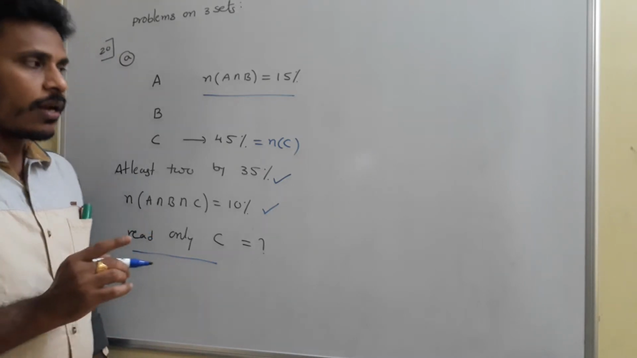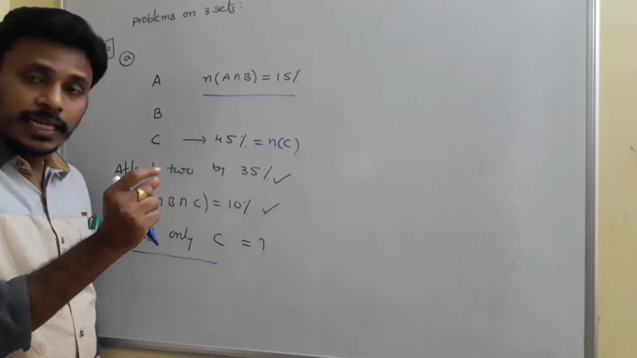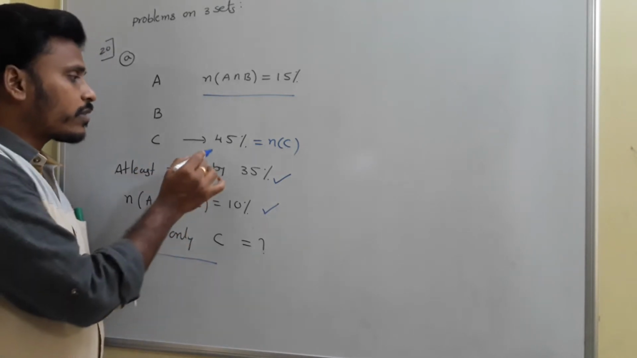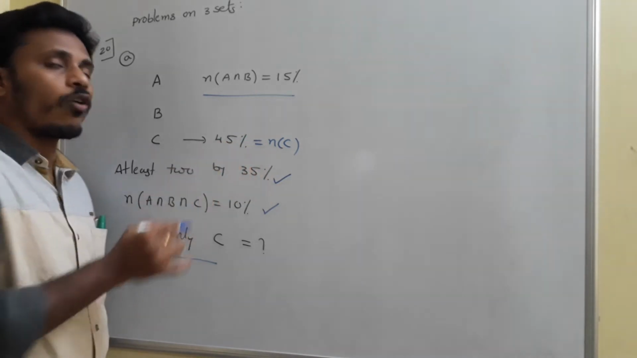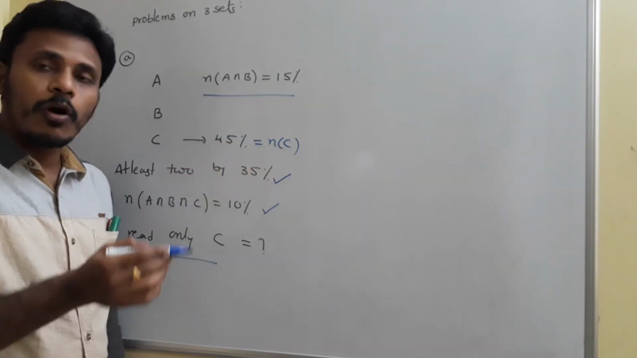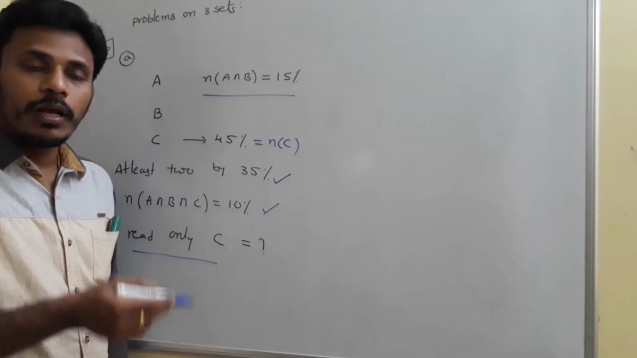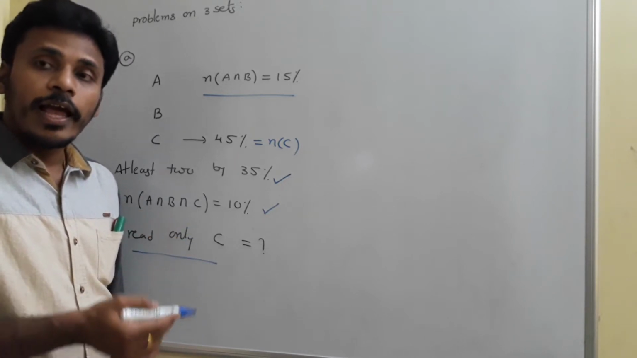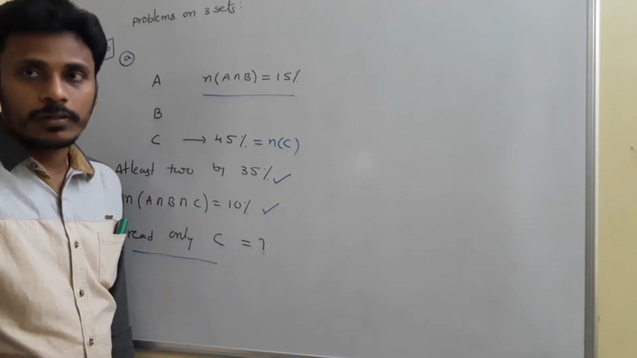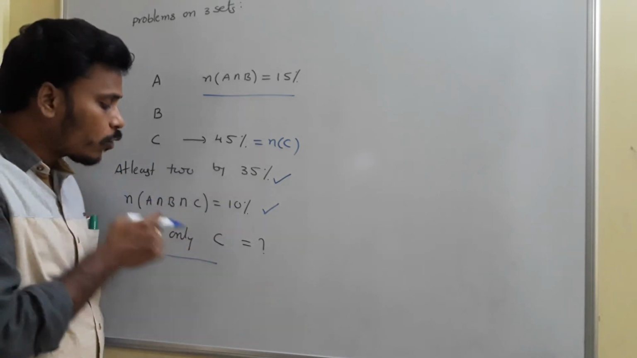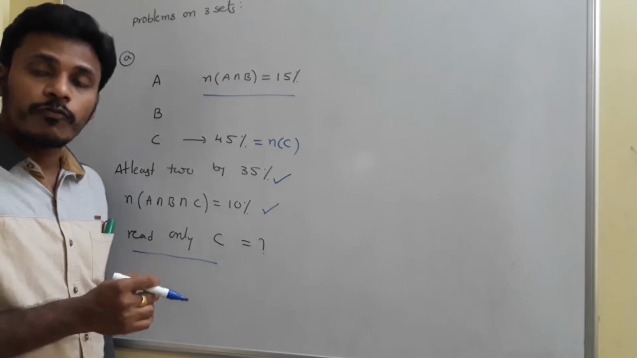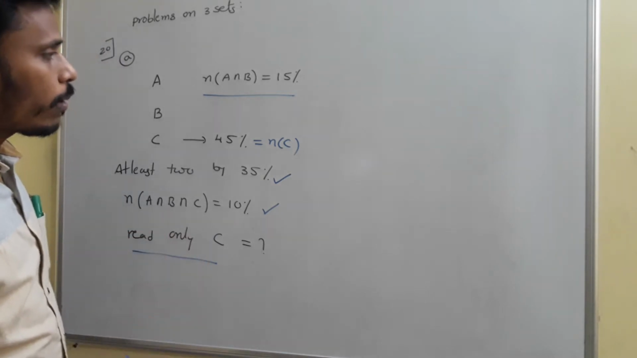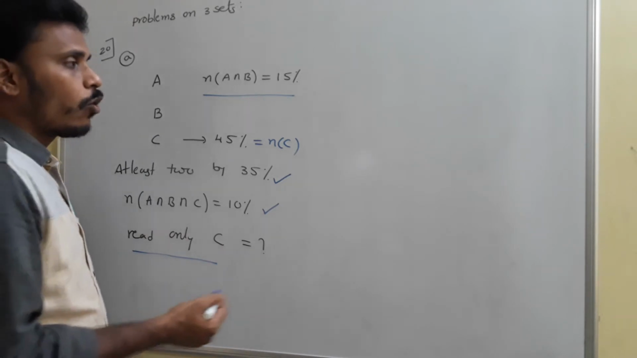I already gave you a clear idea of the difference between only C and C. The persons who read newspaper C are 45%. Among those 45% of the people, some may read only newspaper C, and some may read some other newspapers along with C. So now we need to identify the percentage of persons who read only newspaper C. I will solve the problem using a Venn diagram.